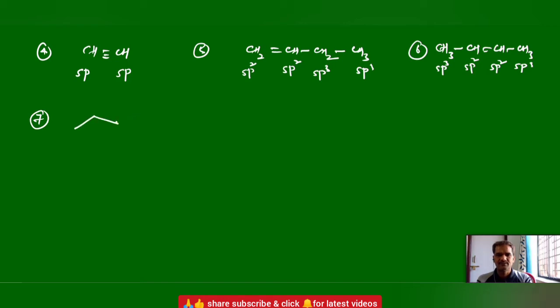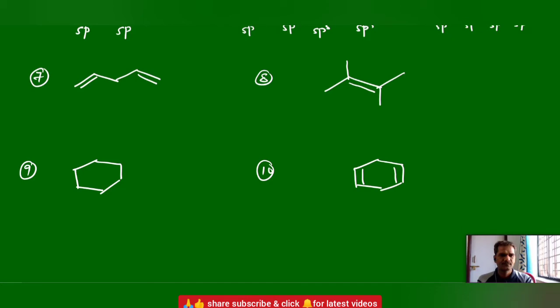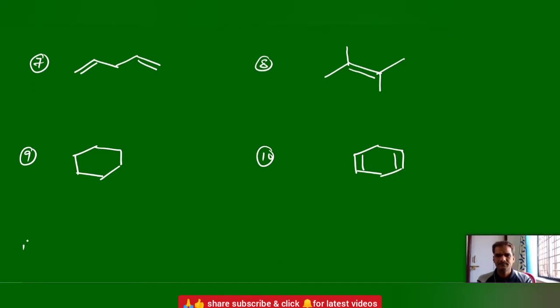Now I'll take bond line representations. Now we'll see these compounds' hybridizations.